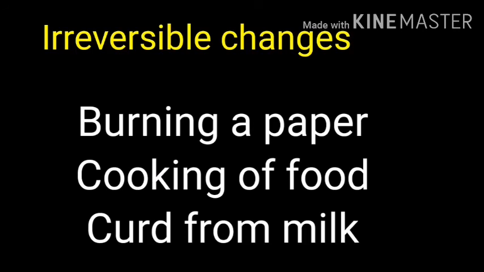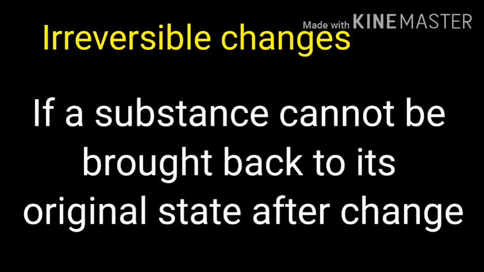And formation of curd from milk. Here also milk is changed to curd. Can that curd return back to milk? No, that is not possible. So that is irreversible change. Any substance that cannot be brought back into its original state after a change undergoes an irreversible change.